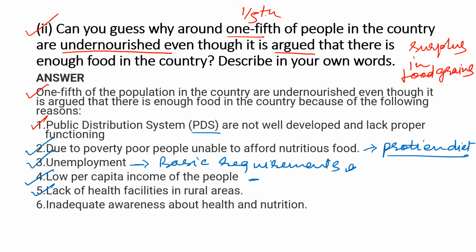Point number 5 is lack of health facilities in the rural areas. And the 6th one is inadequate awareness about health and nutrition. So all these are factors responsible for one fifth of the people in the country being undernourished, even though it is argued that there is enough food in the country.